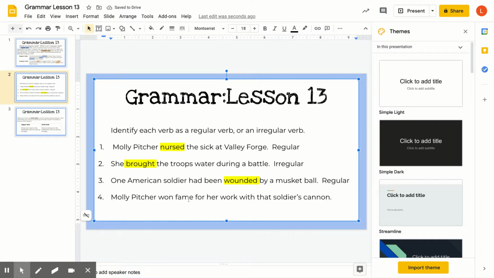Molly Pitcher won fame for her work with that soldier's cannon. So won is the verb, and let's see, does won have an ed at the end? No, it doesn't. So that is what's called irregular. Okay.